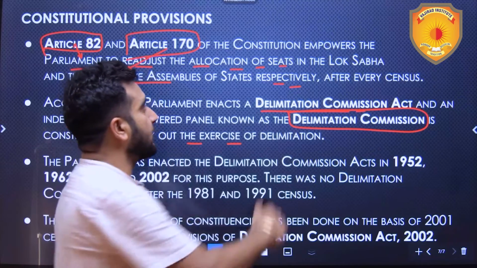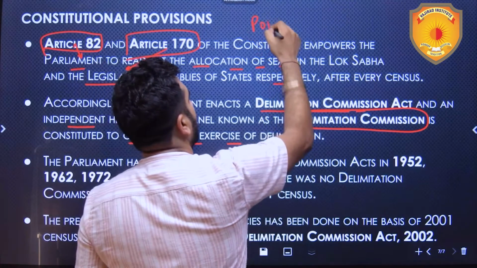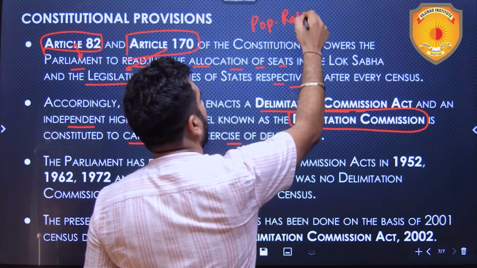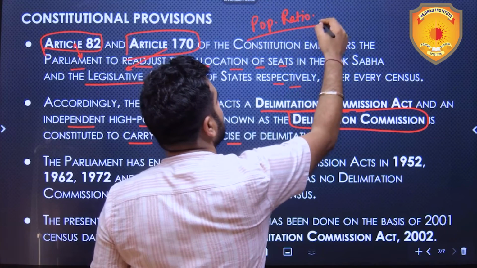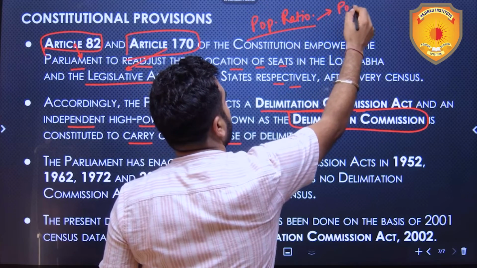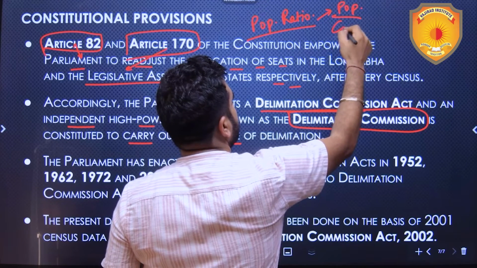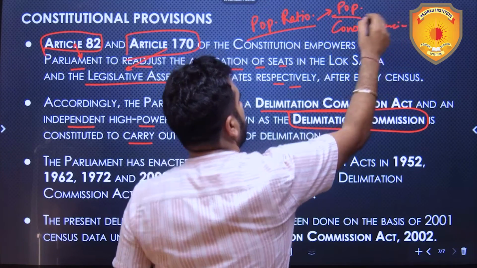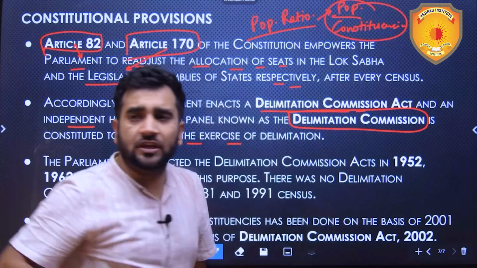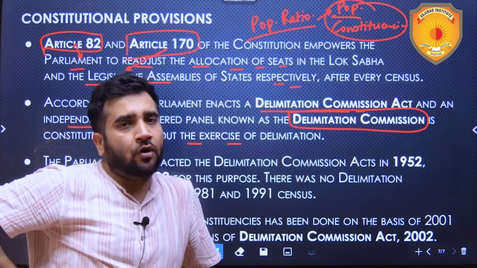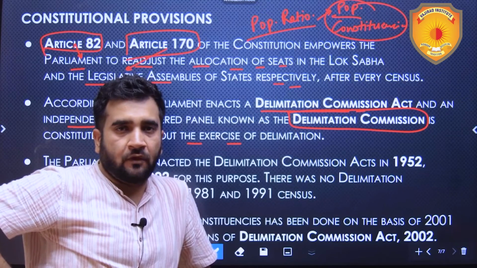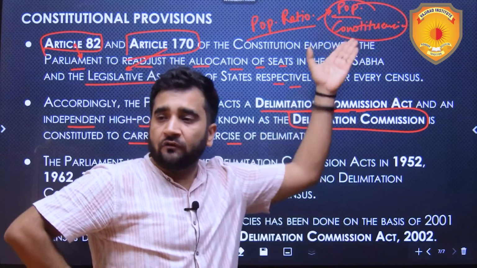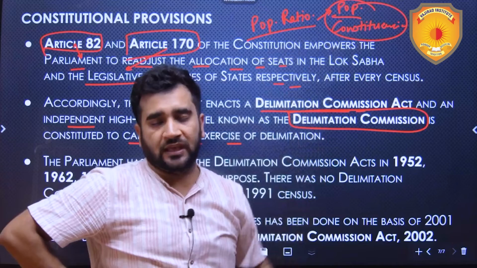There is this population ratio, which is basically a ratio between the population and the constituencies in that particular state. This population ratio largely should be similar for all the states. Whichever state has more population will be given more constituencies.